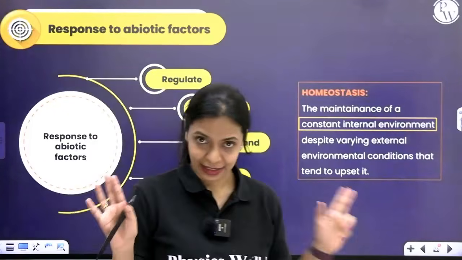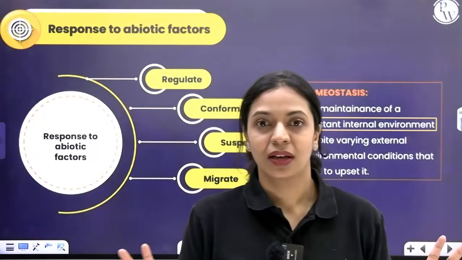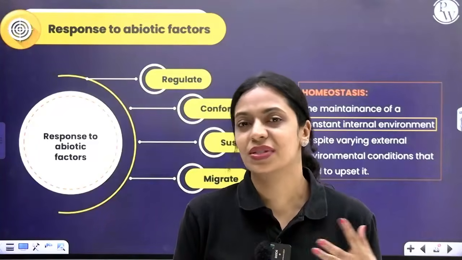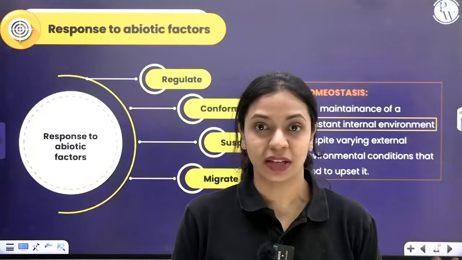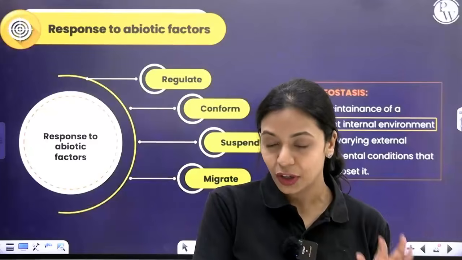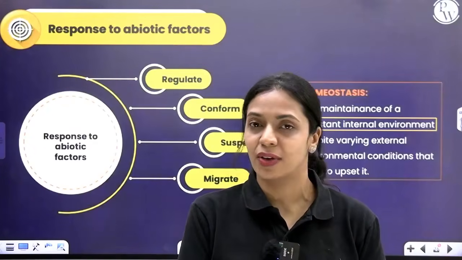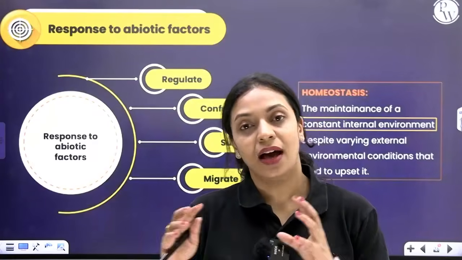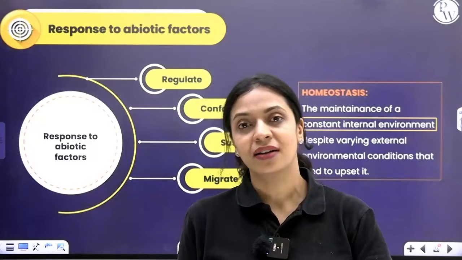Now, ideally, every organism, it is good if it can maintain a constant internal environment. But due to several reasons, not all organisms are capable of it. If organisms can afford to maintain a constant internal environment, well and good, it is good for them. But there are many organisms which can't.